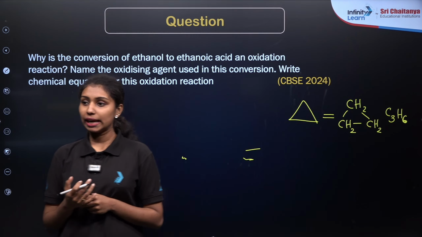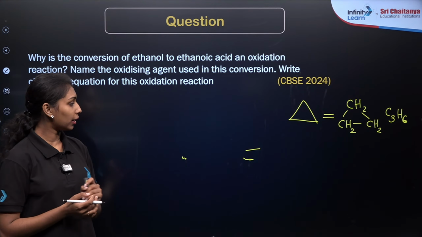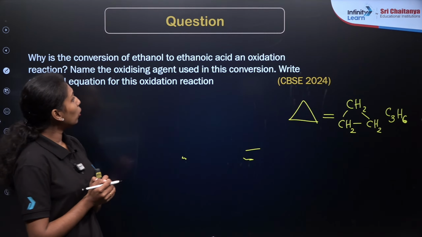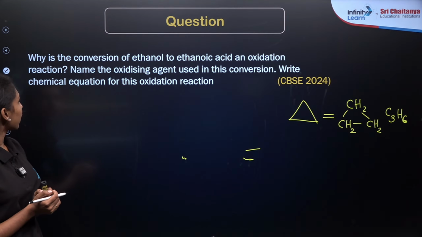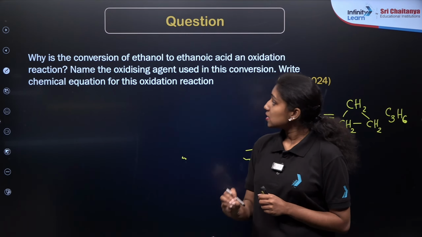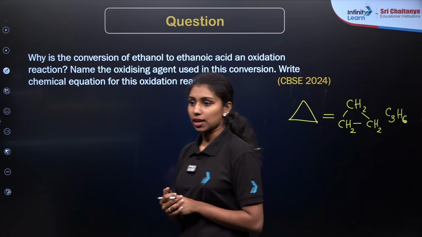Why is the conversion of ethanol to ethanoic acid an oxidation reaction? Name the oxidizing agent used in this conversion and write the chemical equation for this oxidation reaction.